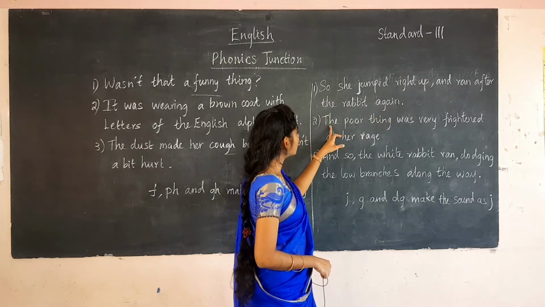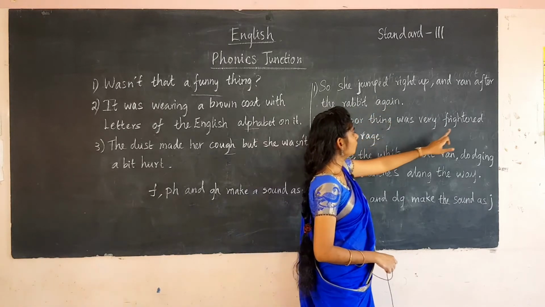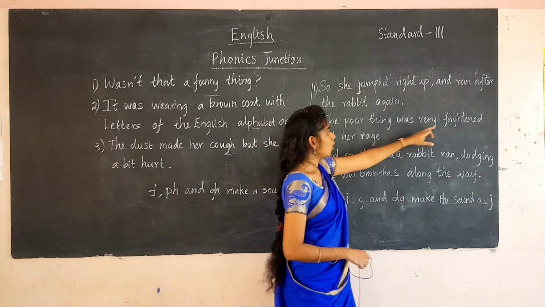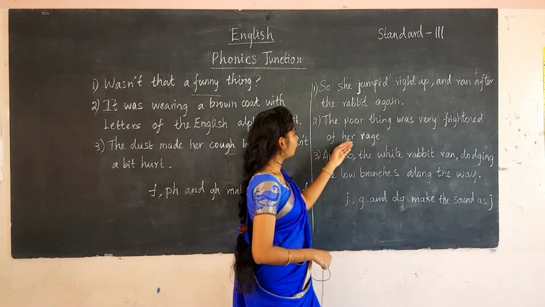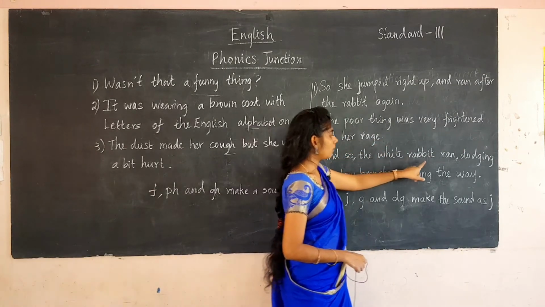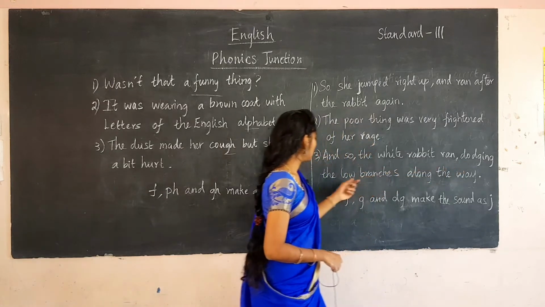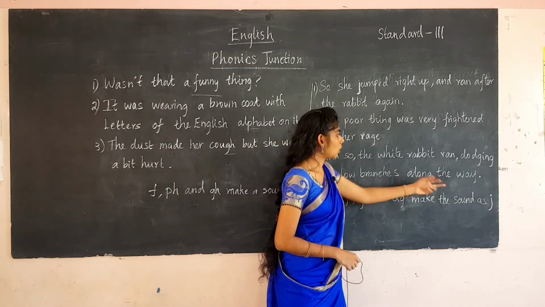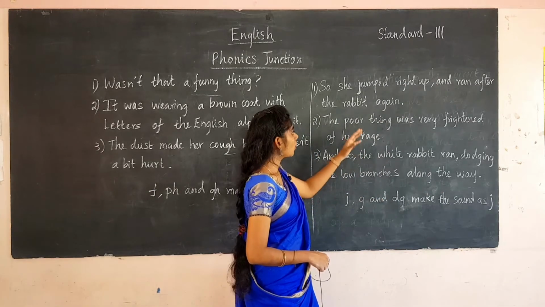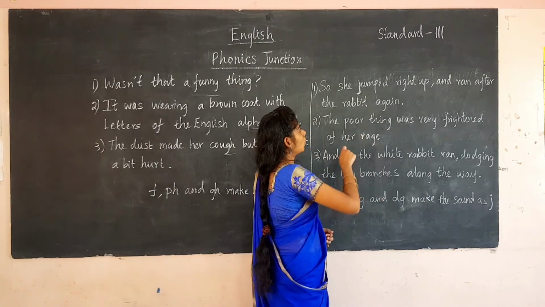And the next line is: the poor thing was very frightened of her rage. And the next one is: and so the white rabbit ran, dodging the low branches along the way. Actually you all know the story, and now we are going to see the phonics of the same pronunciation.